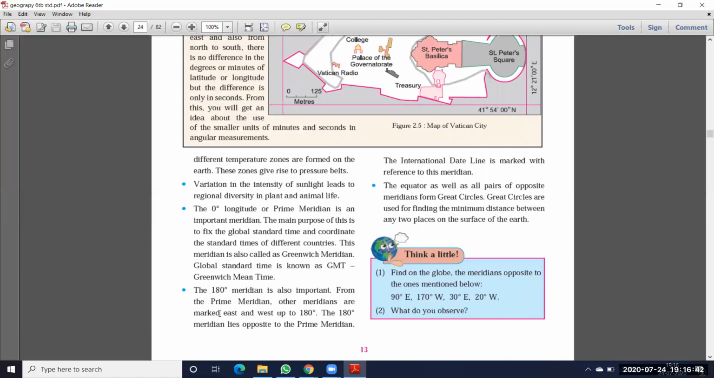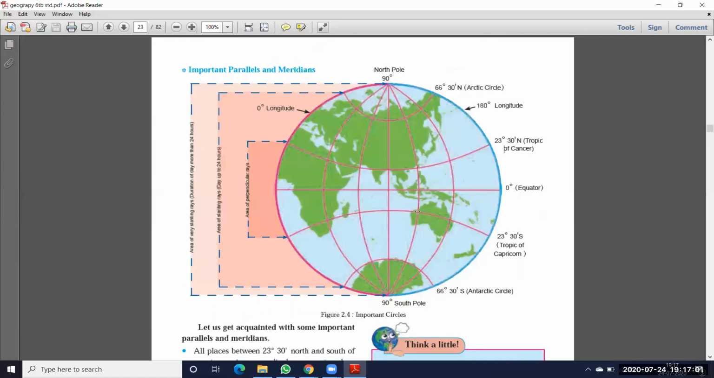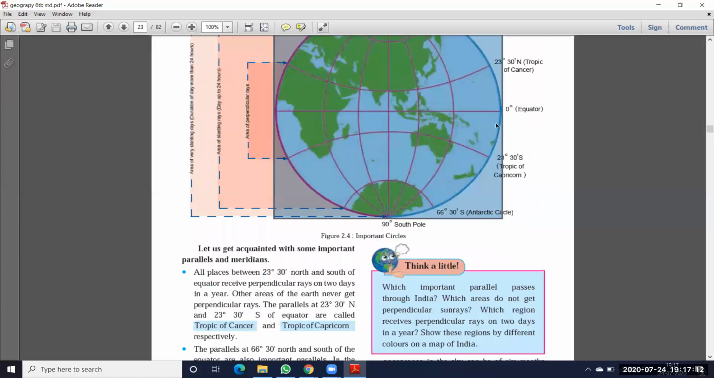The 180 degrees meridian is also important. From the prime meridian, other meridians are marked east and west up to 180 degrees. The 180 degrees meridian lies opposite to the prime meridian. So this line is located opposite of the prime meridian. See here, this is the 0 degrees prime meridian, and the 180 degrees meridian is opposite the 0 degrees prime meridian.